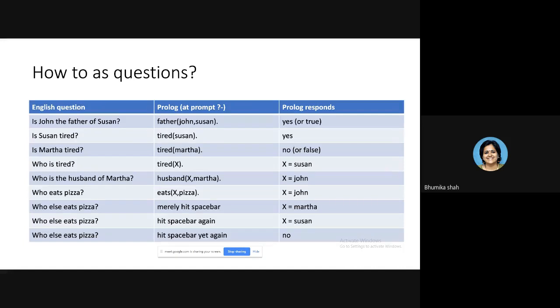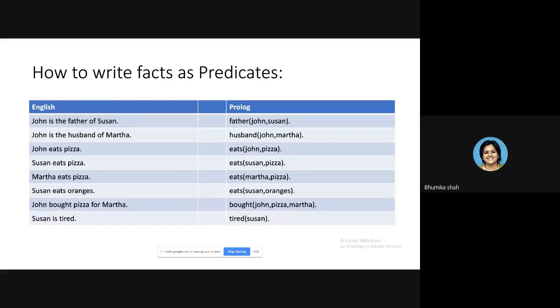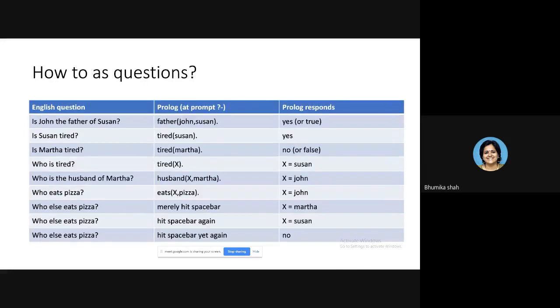Who is husband of Martha? What question can you raise over here? Husband in bracket. Now you are asking the name of the husband. The wife's name is clear, so the second argument, the name of the wife, I will write as it is, Martha. But you don't know the name of the husband, so where should the variable be written? As the first argument. So that is X. So husband X comma Martha. Once again we will go to the program and check. Husband is matching with husband. Yes. X will hold which value? John. What is the second argument? Is it matching? Yes, Martha, Martha. So the value of X here is X equal to John.